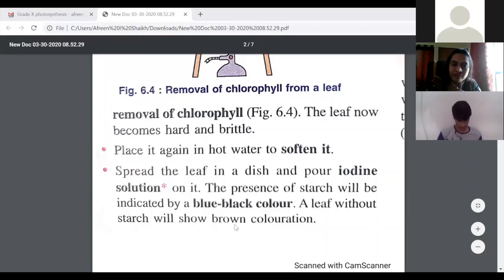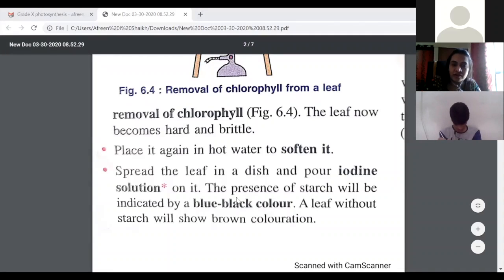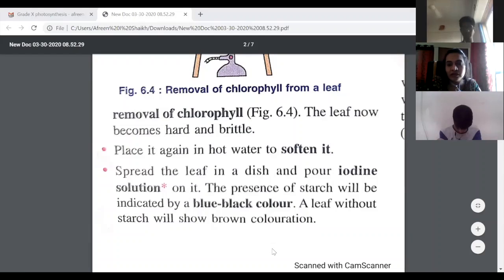After that, you will carefully spread the leaf in a petri dish, and you will pour iodine solution on it. So we have iodine, and we have iodine solution. You put iodine solution on it. The presence of starch will be indicated by blue black. What we studied is very dark blue, so that is blue black. This color is very important. Remember, blue black color. A leaf without starch will show brown coloration.